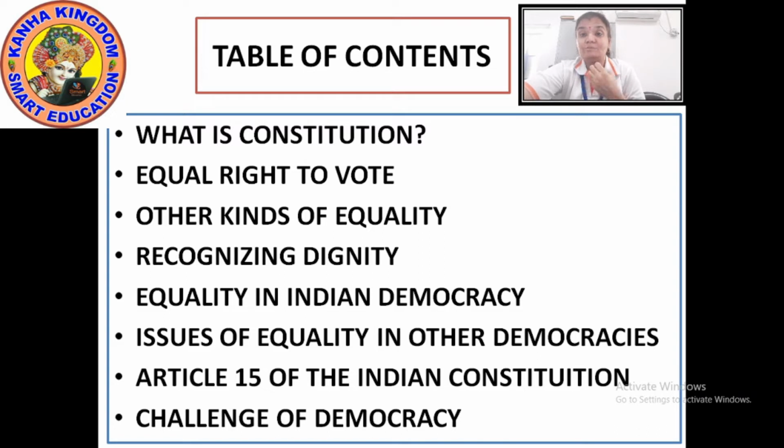There are many issues, means the government has made the law, but then too the people are not following that law, though it is there in the constitution. Then government implemented Article 15 in the Indian Constitution. What is that Article 15 in the Indian Constitution? And the challenge of democracy. What challenges the democracy has to face?